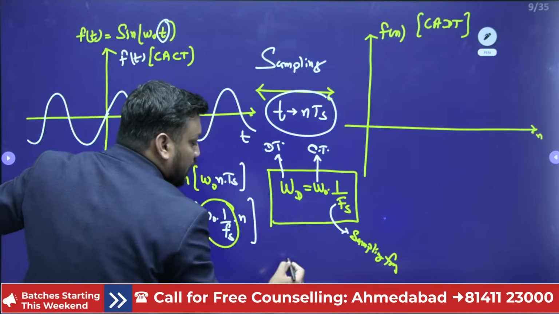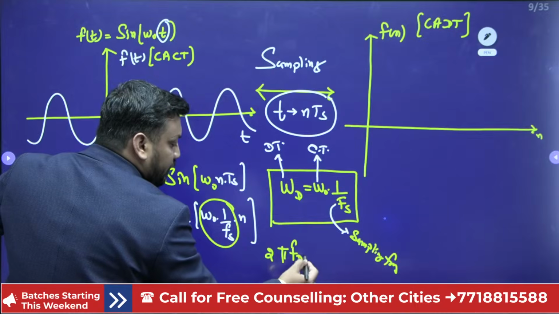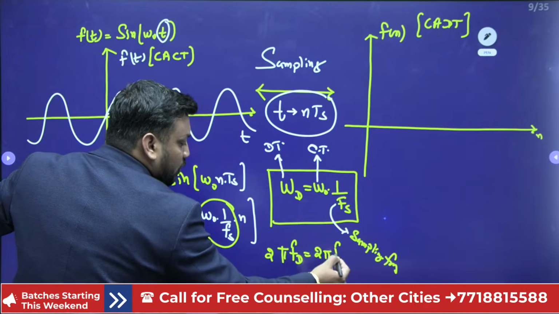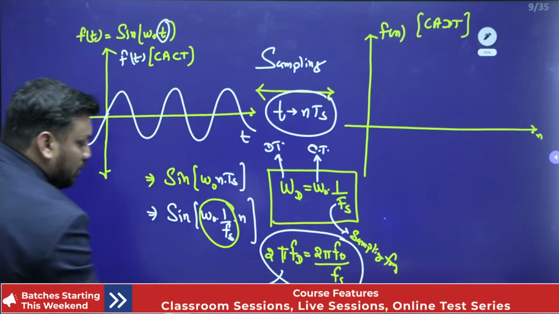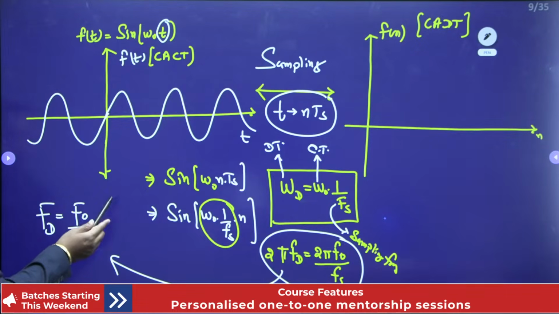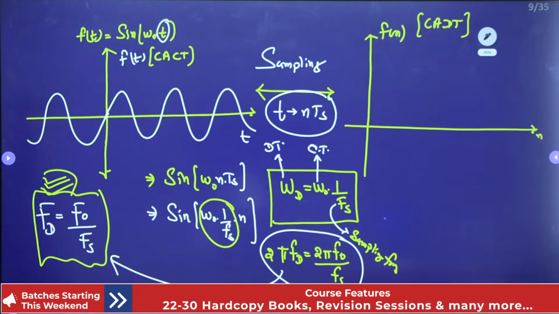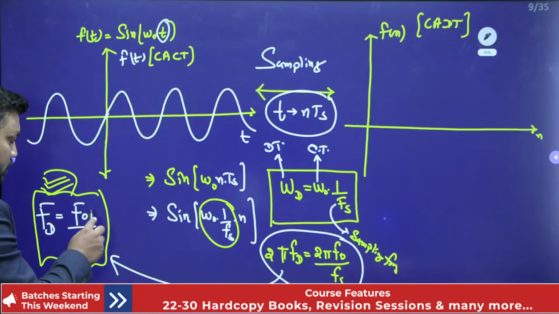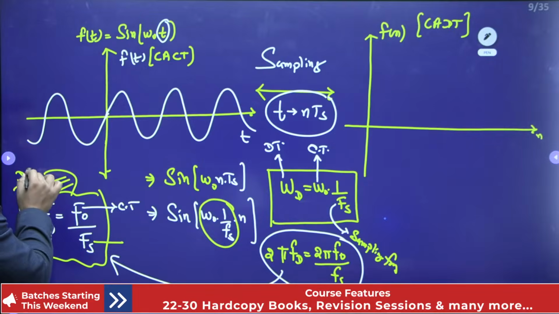Sampling frequency. However, sampling part, here if you open it like this, 2 pi fd is equal to 2 pi f0 upon Fs. So here 2 pi gets cancelled out. So the ultimate relation for the discrete time frequency fd is nothing but f0 upon Fs. This is the important formula, which is even helpful for the discrete time calculations also. f0 is the frequency for the continuous time domain, Fs is the sampling frequency, and fd is the discrete time frequency.